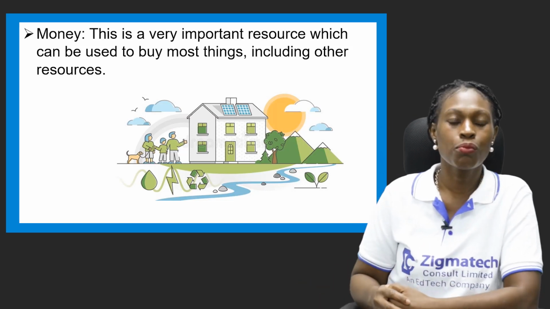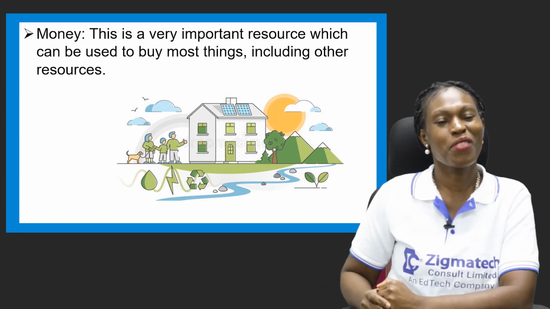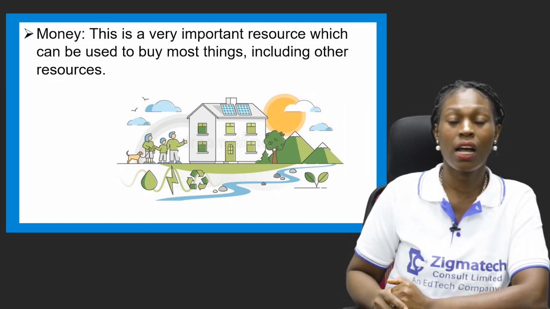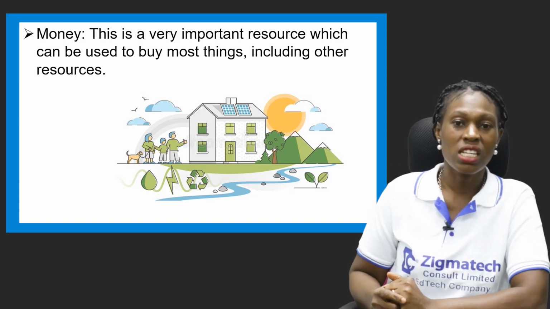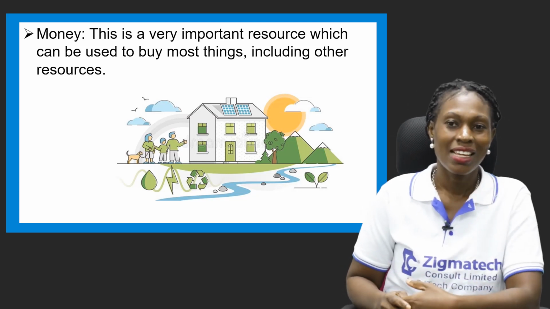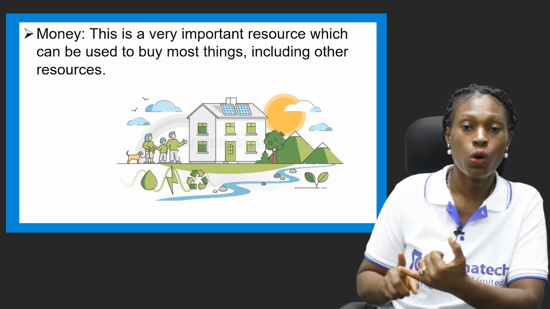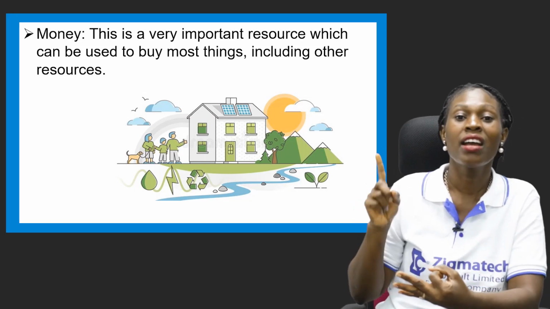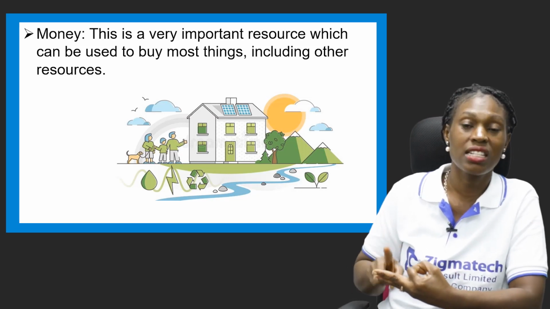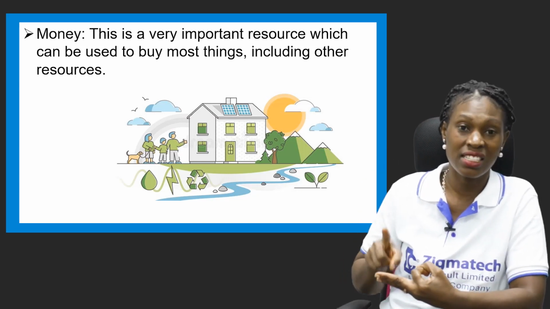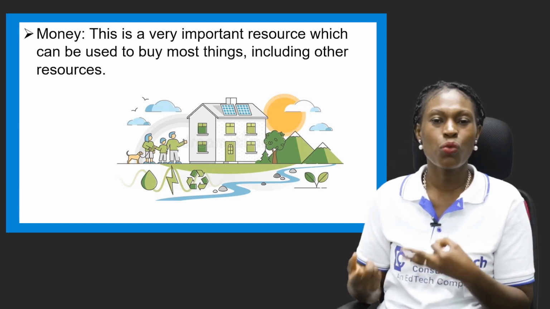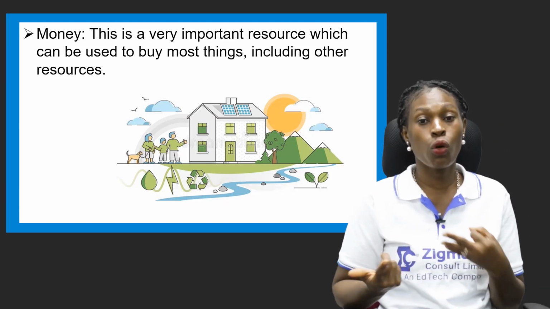Another one is money. Money is very, very important. It's a very important resource that can be used to buy most things, including other resources. When you have money, you can buy a whole lot. You can buy possessions, you can buy cars, you can buy a whole lot of these secondary needs that the family wants and desires. So when money is available, the family would achieve a lot of their goals.